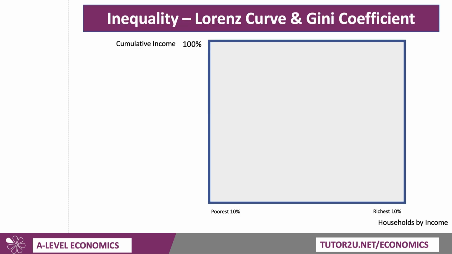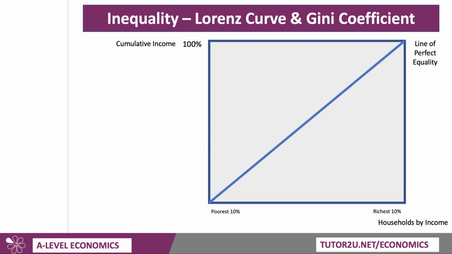So here's the way to draw it. With a Lorenz curve, you draw a square. On the y-axis, you measure cumulative income. So as you go up the y-axis, eventually all the income is measured. And on the x-axis, we arrange households by income, with the poorest 10% in the first decile and the richest 10% in the highest or 10th decile.